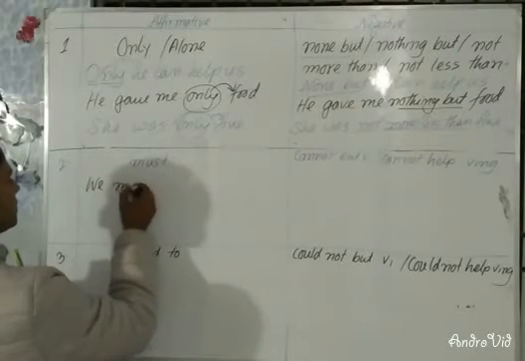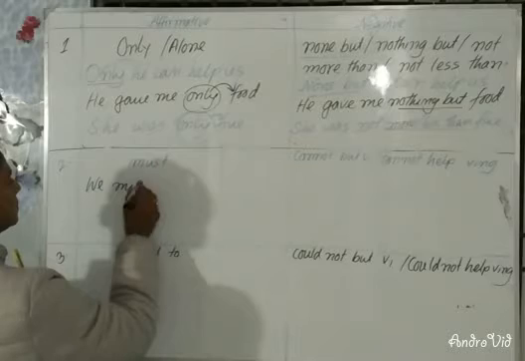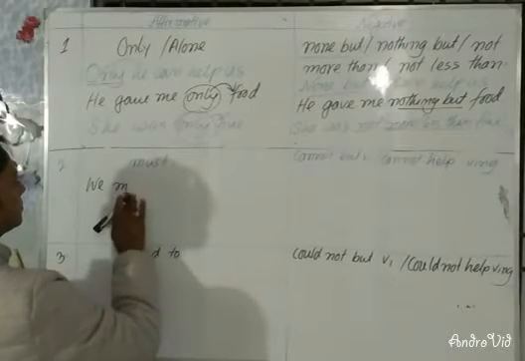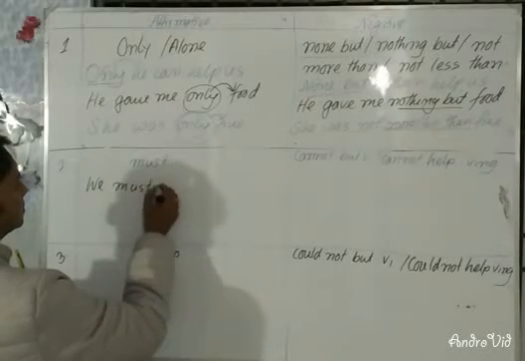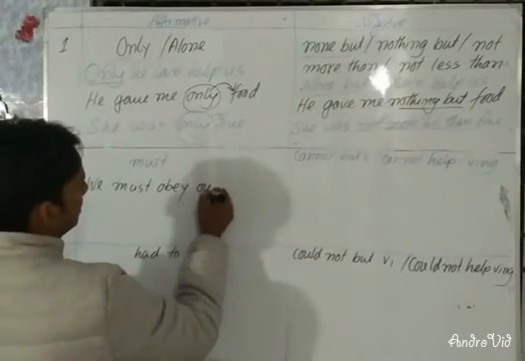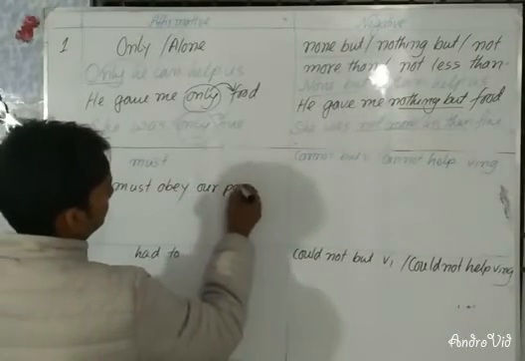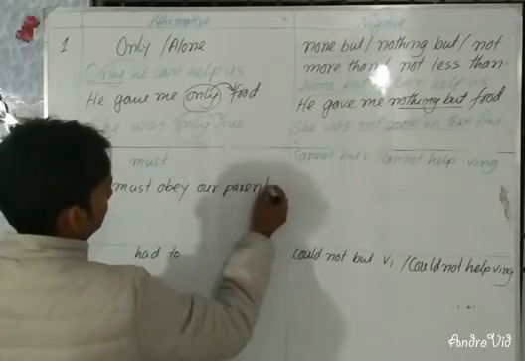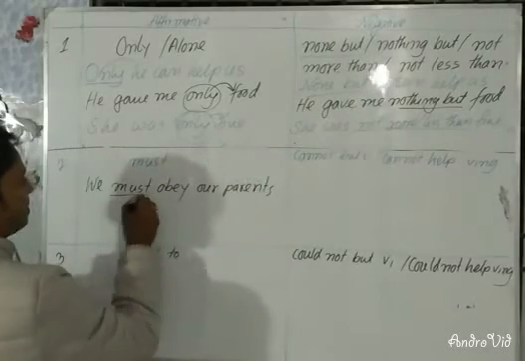We must obey our parents. You have must here.